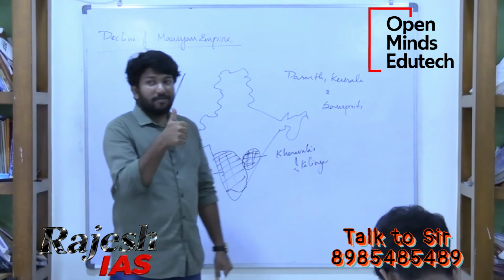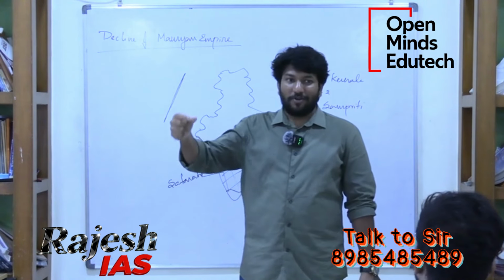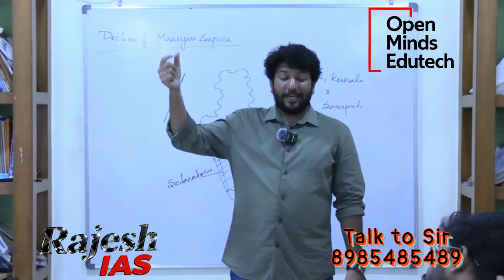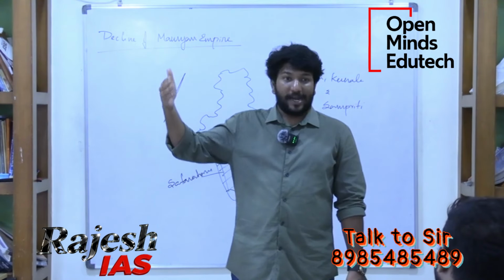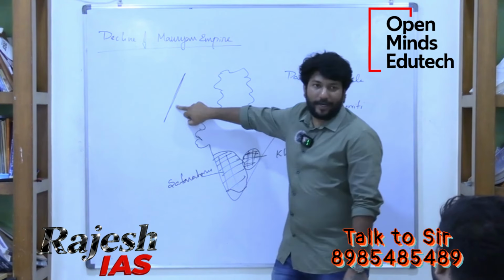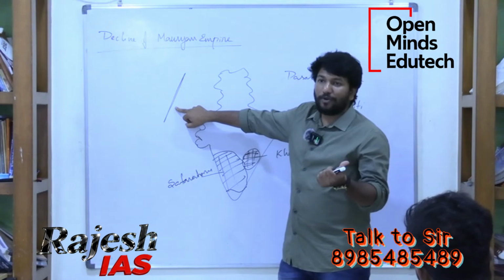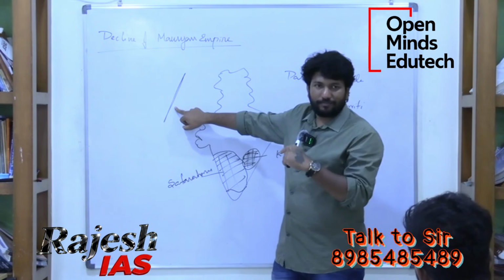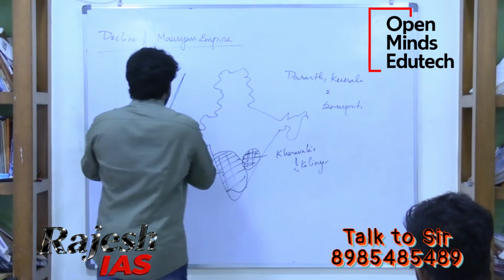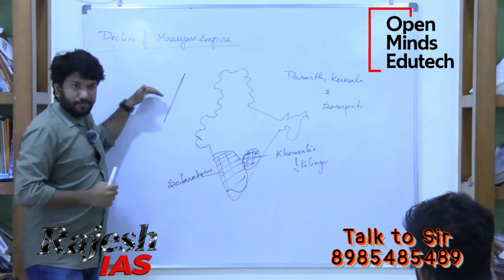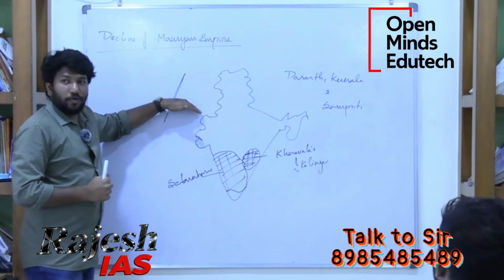Chandragupta Maurya, why? He understood the importance of Northwest India, and he got Kabul, Kandahar, Herat, and he protected the door to India. Chandragupta Maurya protected, no invasion from this side. Bindusara protected, no invasion. Ashoka protected, no invasion.